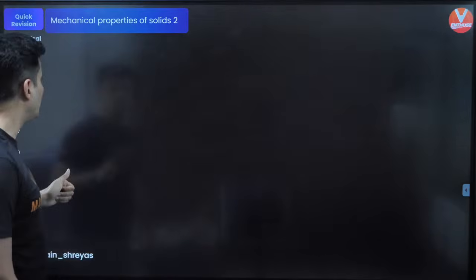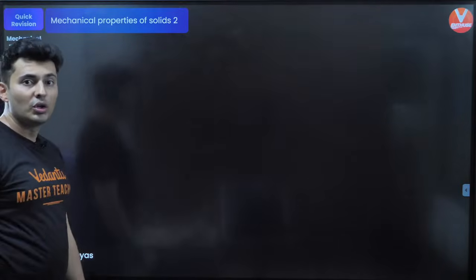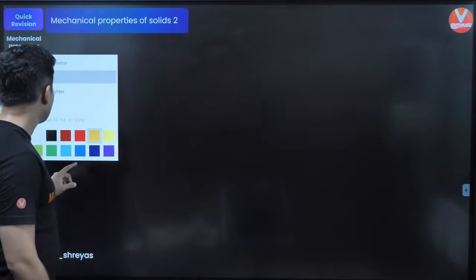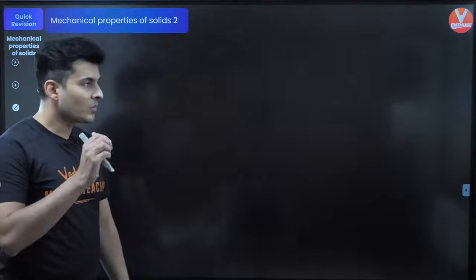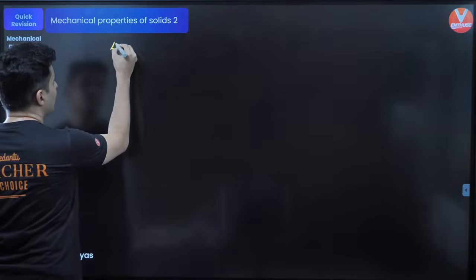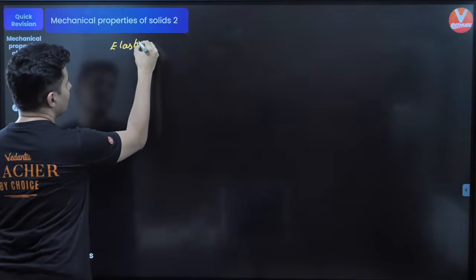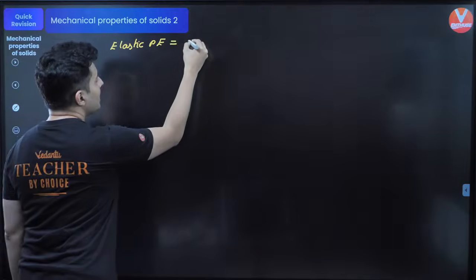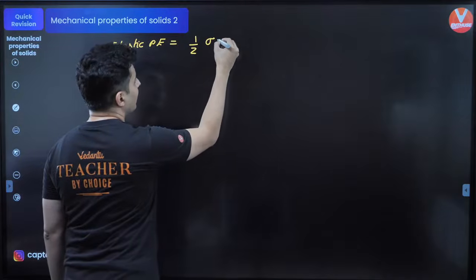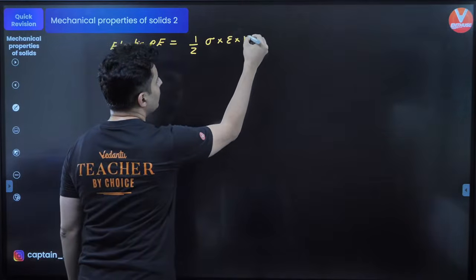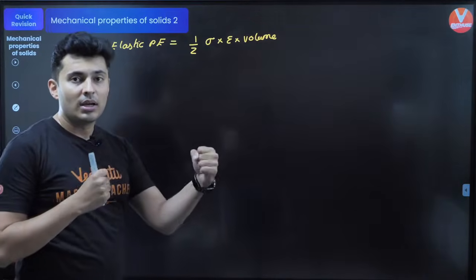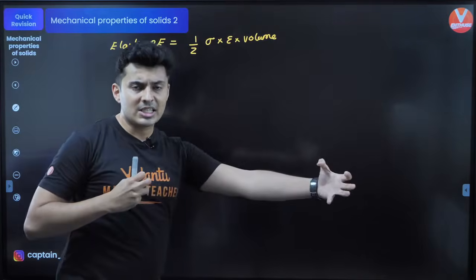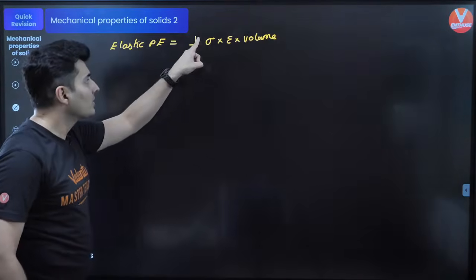Okay, cool. The next important thing which you should know in this chapter is the energy which is stored when you stretch or compress it. That is called the elastic potential energy. The elastic potential energy is given by half stress into strain into volume. Very, very important formula.